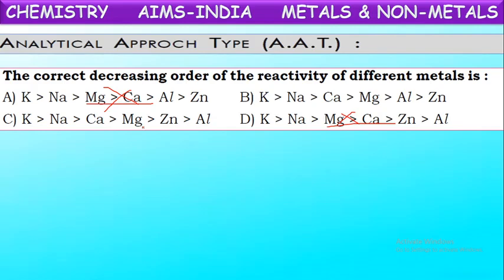Calcium, then magnesium. After magnesium, zinc and aluminum are there. Aluminum is more reactive than zinc. So here it is misordered. Now this will be the correct order. Potassium, sodium, calcium, magnesium, aluminum, and zinc. This is the decreasing order of reactivity of these metals.